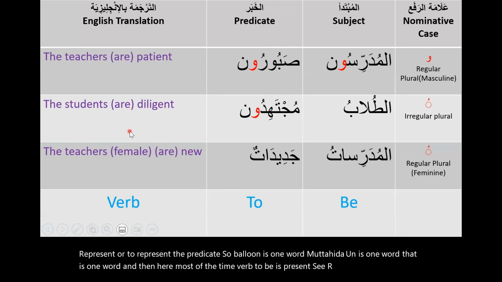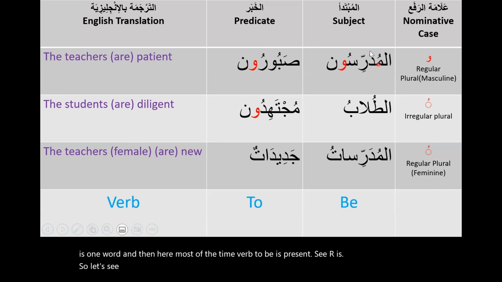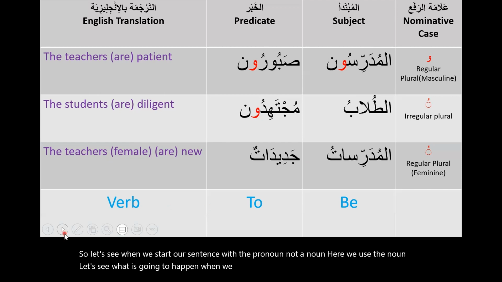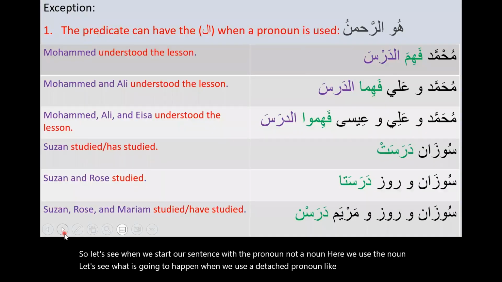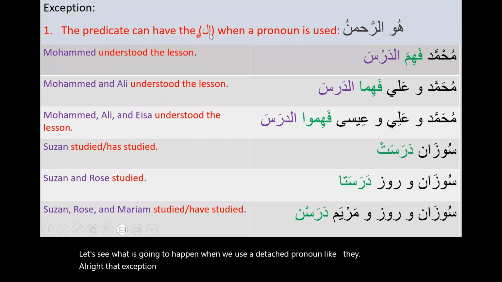So let's see when we start our sentence with a pronoun, not a noun. Here we use the noun. Let's see what is going to happen when we use a detached pronoun like he, she, they. That is an exception: the predicate can be definite, accepting the alif lam.